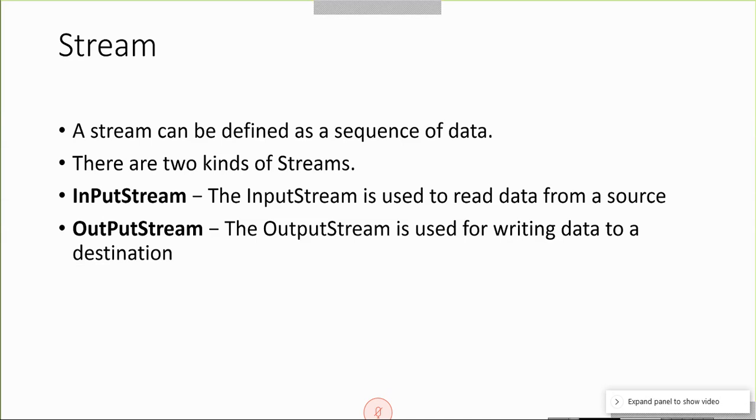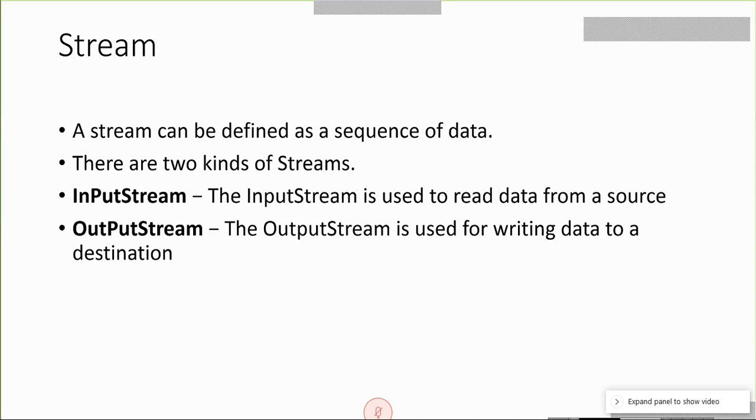In many programming languages there are two concepts, input stream and output stream. One is a data stream towards your application, and the other is traveling in the opposite direction towards an output device. Read means input. Write means output.